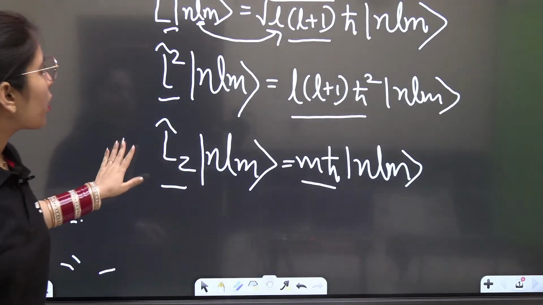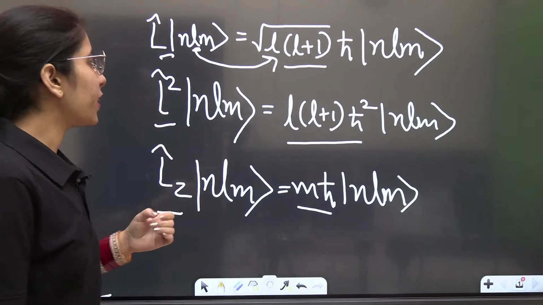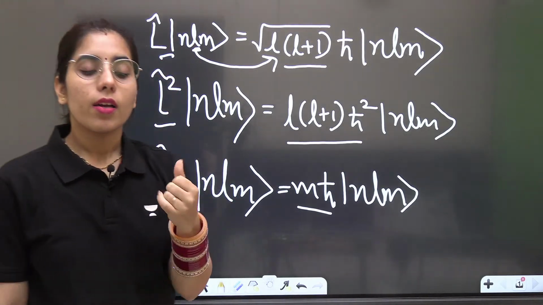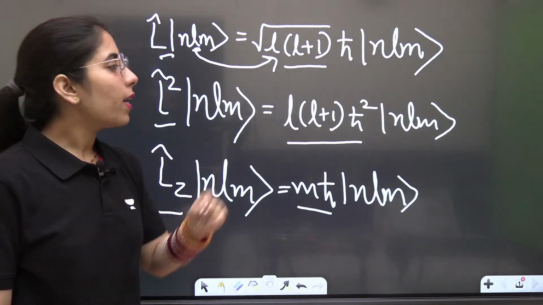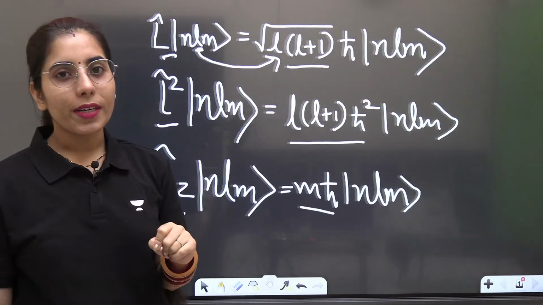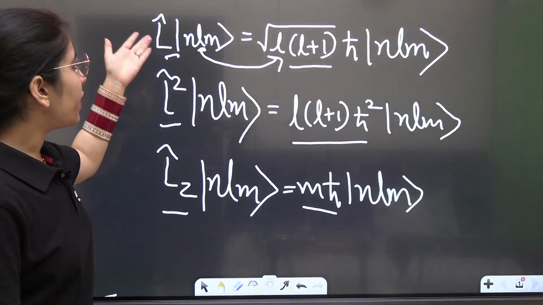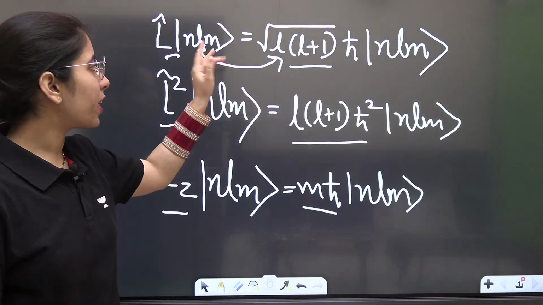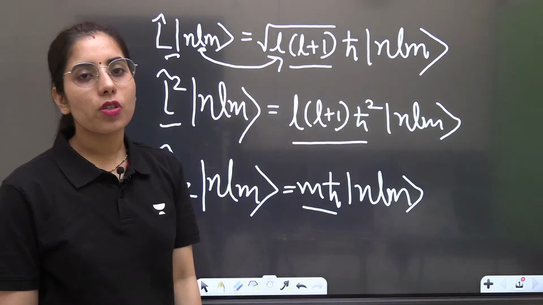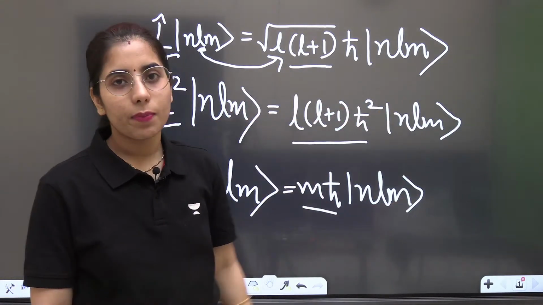So, talking about this part, the L operator: if you operate it on some state having the principal quantum number n, orbital quantum number l, and magnetic quantum number m, that is, when you operate the angular momentum operator on some state having the values n, l, m like this, you get the expression root of L into L plus 1 times h-cut, and |n l m⟩ there.